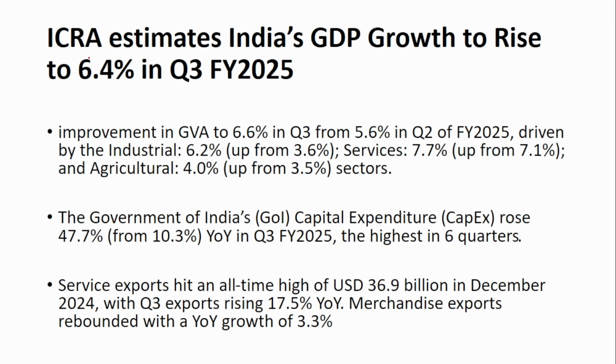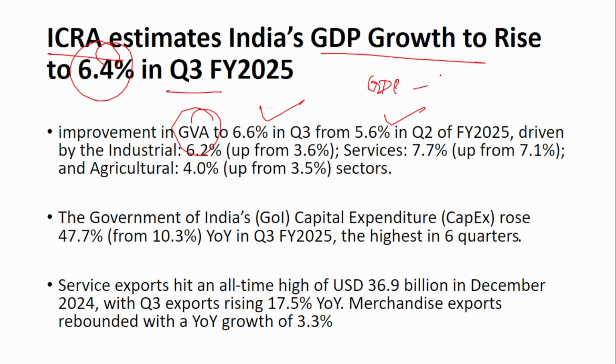Next is about the rating. ICRA, a rating agency, estimates India's GDP growth to rise to 6.4% in the third quarter. Apart from that, it has also said there will be an improvement in gross value added, to 6.6% in Q3 from 5.6% in Q2 of financial year 25. Remember, GDP is 6.4% and the gross value added, that is GVA, prediction is 6.6%.